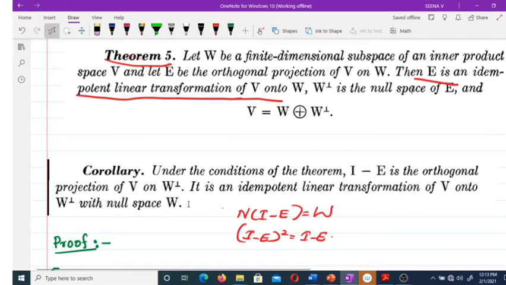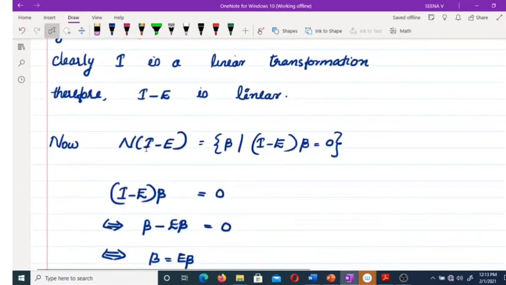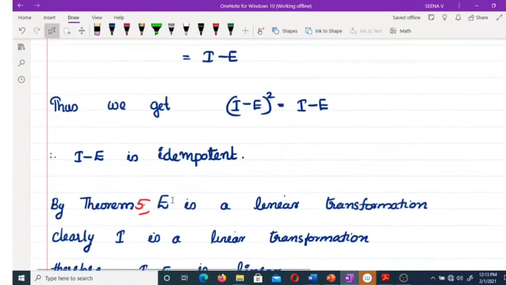We have to prove the null space of I minus E equals W. So what is the null space of I minus E? It is the set of all beta such that (I minus E) beta equals 0. So (I minus E) beta equals 0, beta minus E beta equals 0, beta equals E beta. So what is the meaning of that? Beta belongs to W. What is our W?